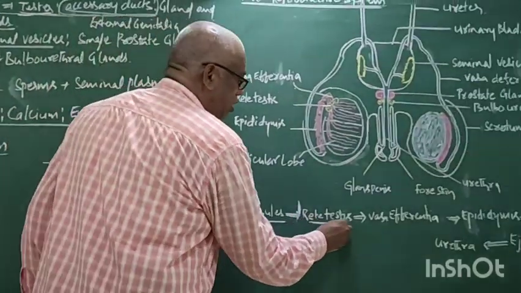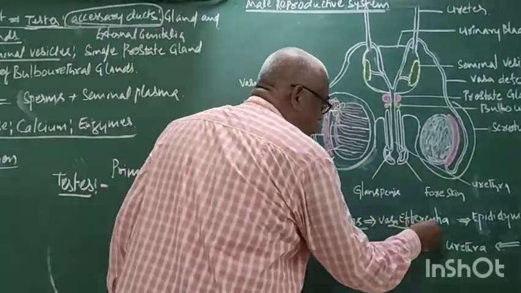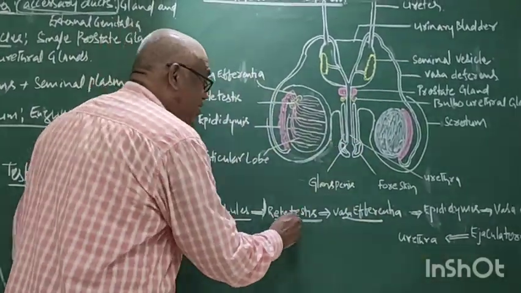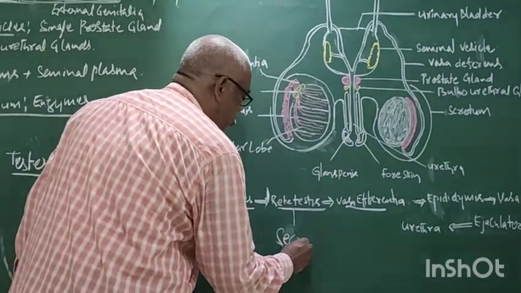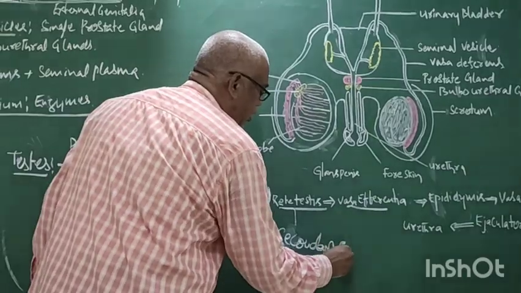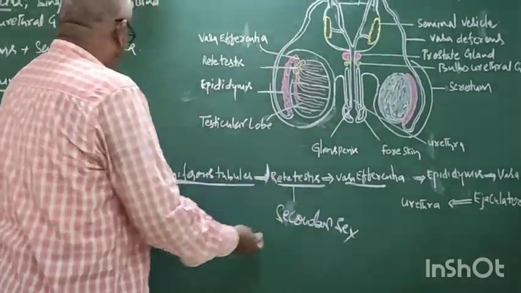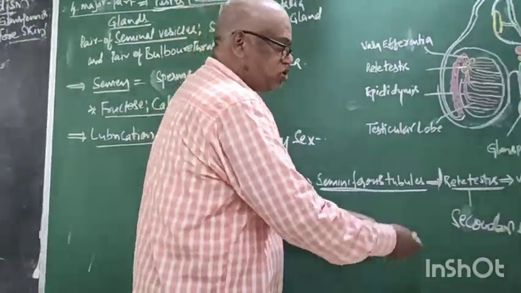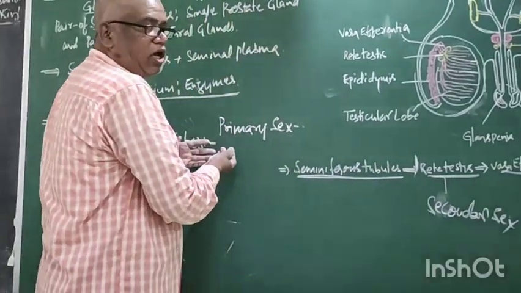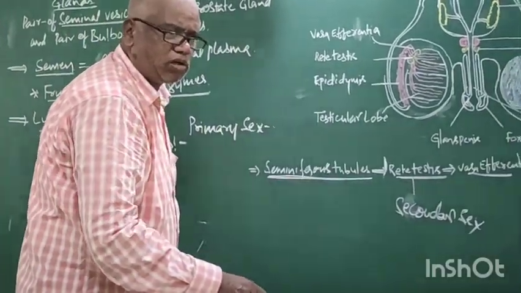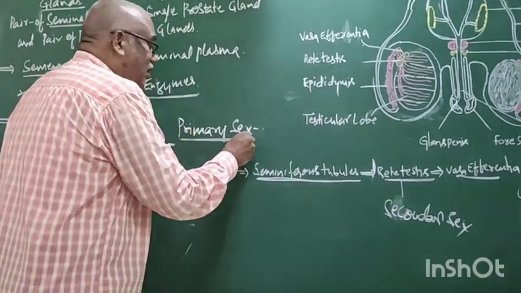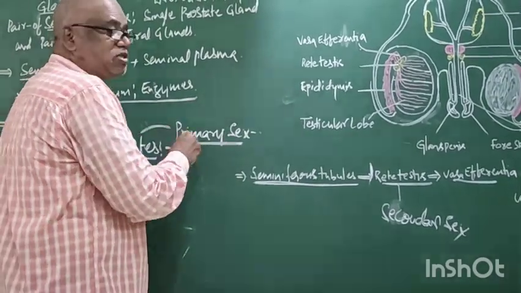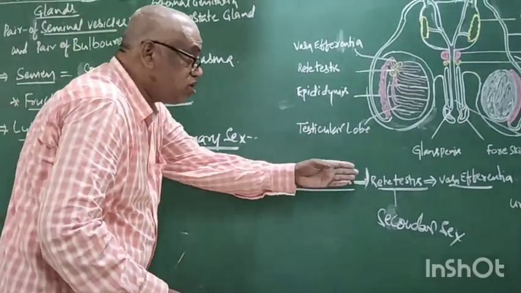Suppose rete testis, vasa efferentia, penis, whatever it is, they are secondary sex organs. This is a sex organ, this is also a sex organ. This is not a digestive organ. Both are reproductive organs, both are sex organs. But why is the testis a primary sex organ? Why not this one?